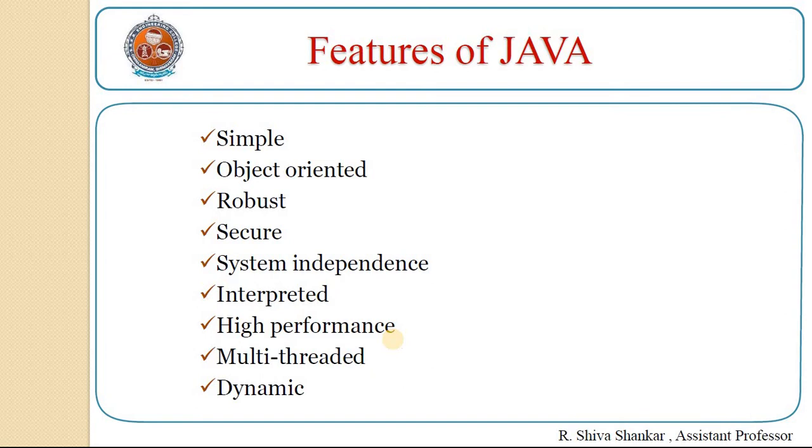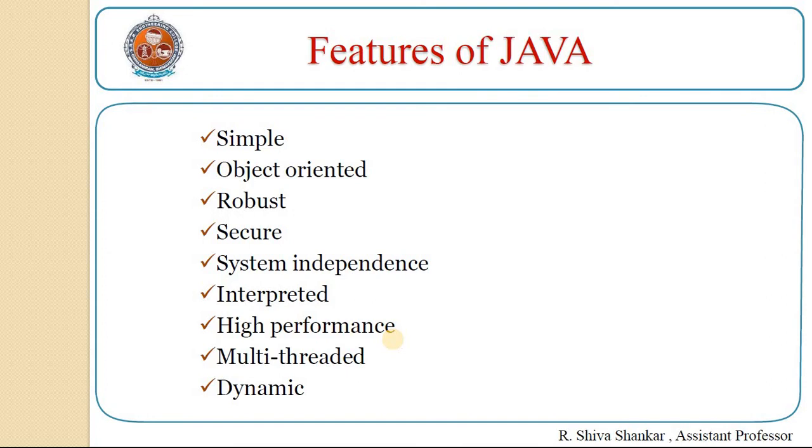The following are the features of Java. Simple. Java is a simple programming language because all the difficult concepts of C and C++ have been omitted in Java. For example, the concept of pointers, which is difficult for both learners and programmers, has been eliminated from Java. Using pointers, harmful programs like viruses and other hacking programs can be developed. That is why the pointers concept is eliminated from Java.